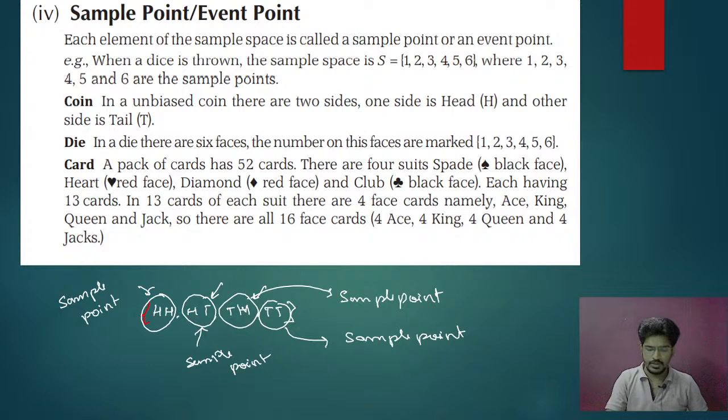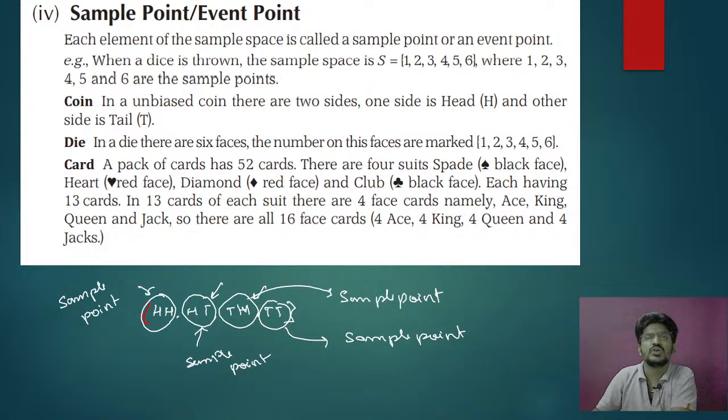Okay students, so what I was explaining about sample point and event point. The elements or the objects which are present in the sample space are called a sample point or an event point. Clear? So here we can see head, tail are going to be the sample points, or we can also call them event points.